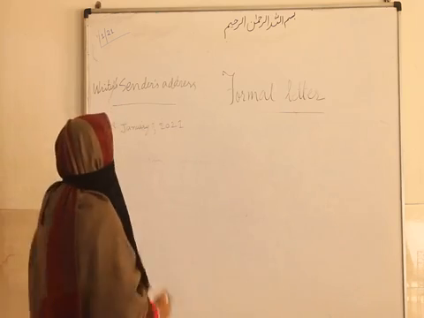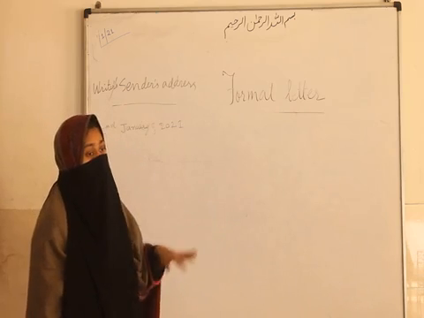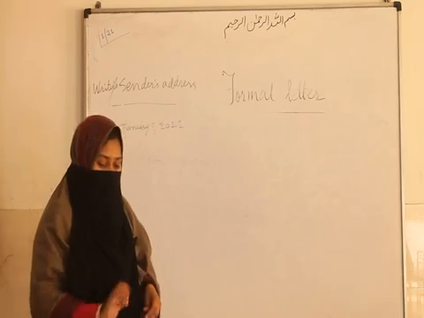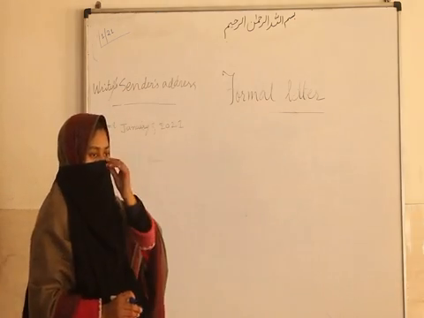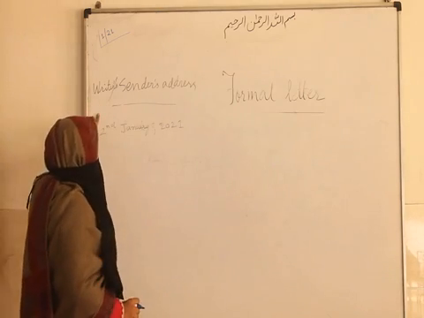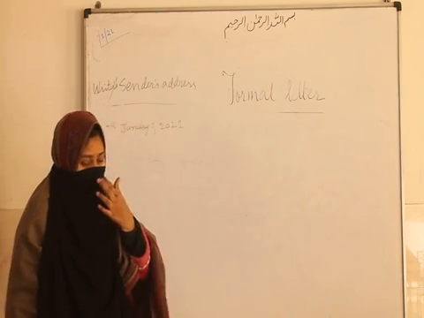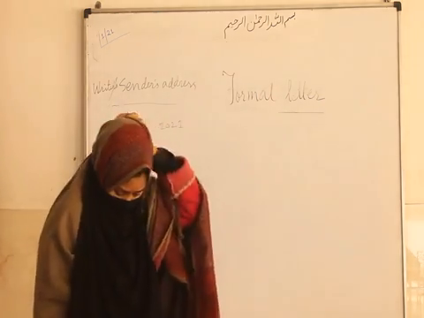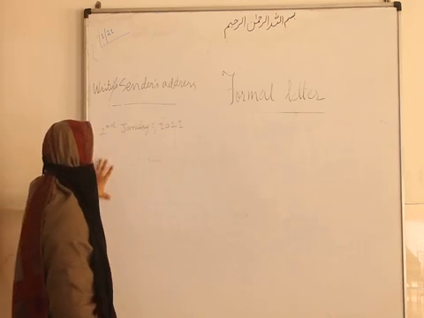So this should be your format, either you write full or half. Okay, so first you write the sender's address or writer's address. Don't confuse: the sender means you, the one who is writing and going to send it, and the receiver is the one who is going to get it. The sender's address should be in 3 lines with pin code, and then we have the date. After that, what do we write? The receiver's address. Leave a line and then the receiver's address.